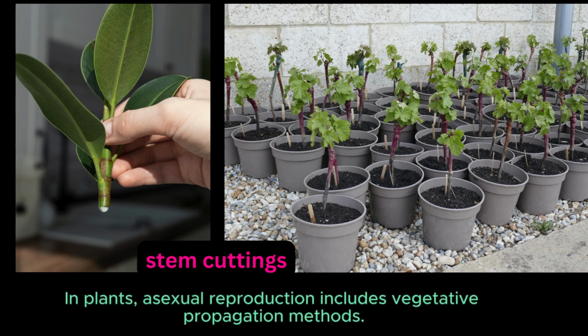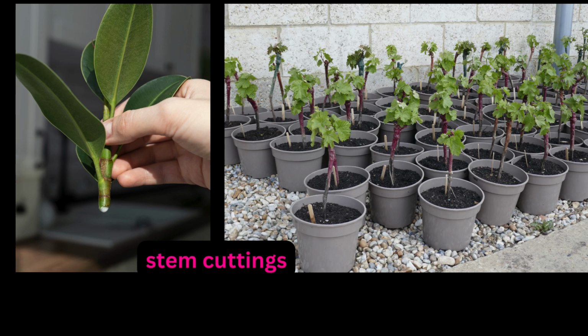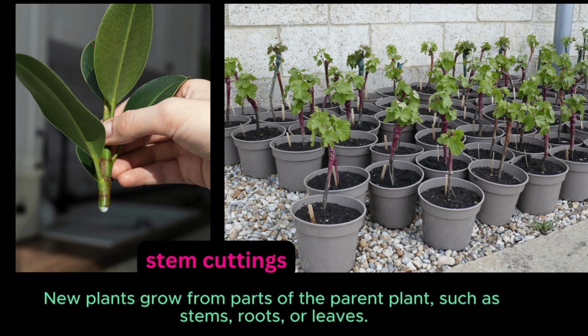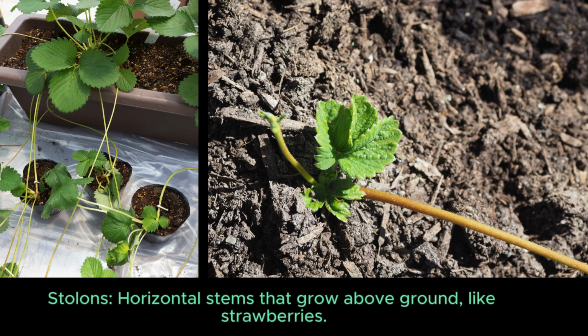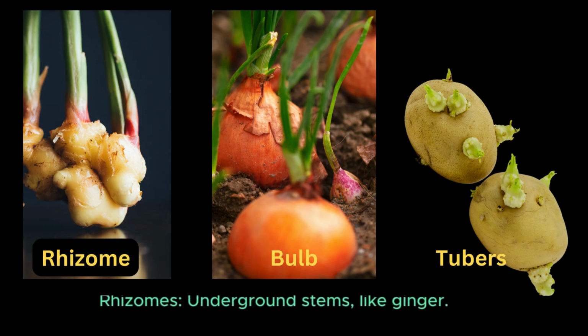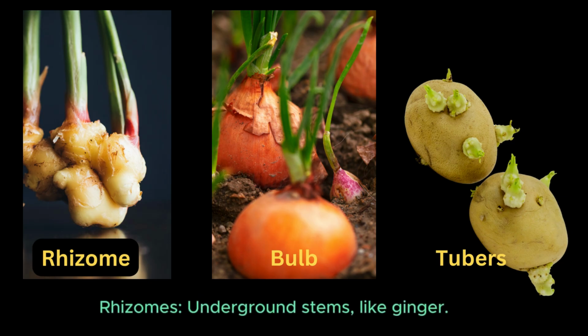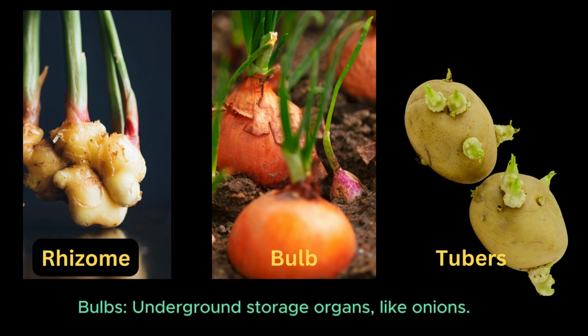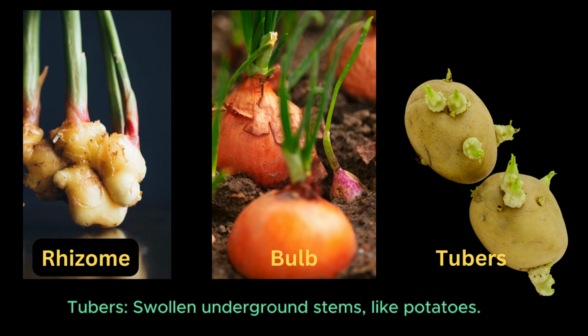In plants, asexual reproduction includes vegetative propagation methods. New plants grow from parts of the parent plant, such as stems, roots, or leaves. Stolons. Horizontal stems that grow above ground, like strawberries. Rhizomes. Underground stems, like ginger. Bulbs. Underground storage organs, like onions. Tubers. Swollen underground stems, like potatoes.